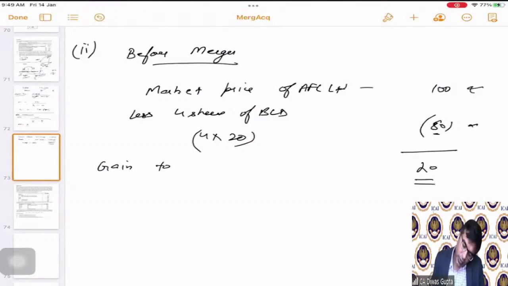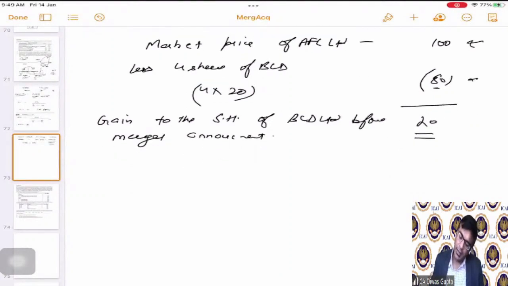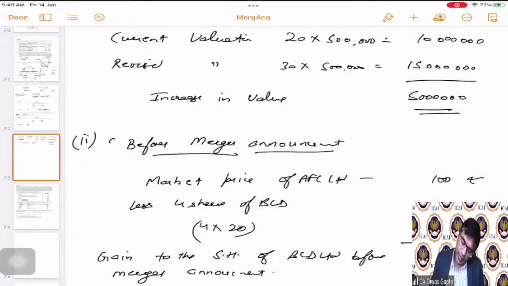Gain to the shareholder of BCD Limited before merger announcement. This is actually announcement only, before the information comes. So this is A part.